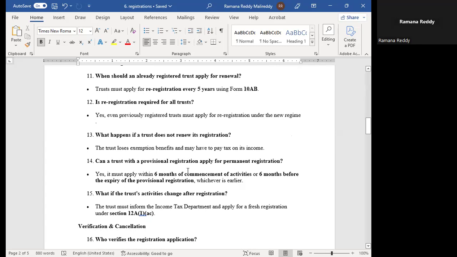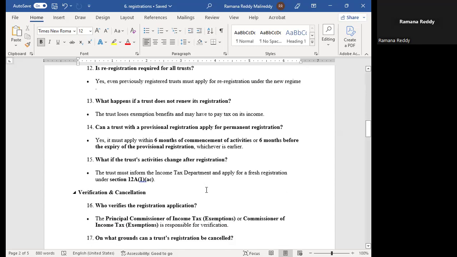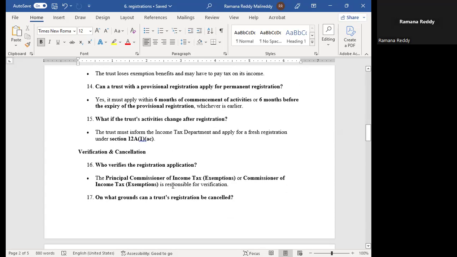Can a trust with provisional registration apply for permanent registration? Yes, it must apply within 6 months of commencement of activities or 6 months before the expiry of the provisional registration, whichever is earlier. What if the trust activity changes after registration? The trust must inform the income tax department and apply for fresh registration under section 12A(1)(ac).